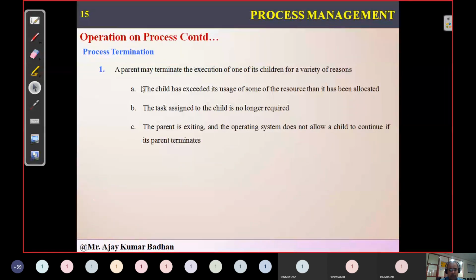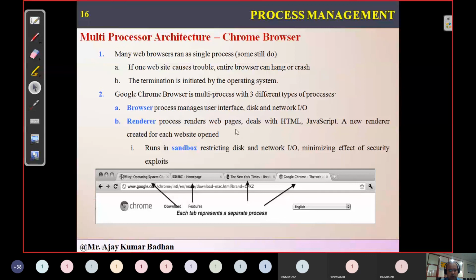There are three possibilities here for when a child process is terminated. First, the child is trying to access more resources than allocated to it, so the child will be terminated. Another possibility is that the parent is terminated. In that case, the child will automatically get terminated by the operating system, because the parent should exist for the child to execute. Or, the task assigned to the child process is no longer required, so we can terminate it. These are the three possibilities.